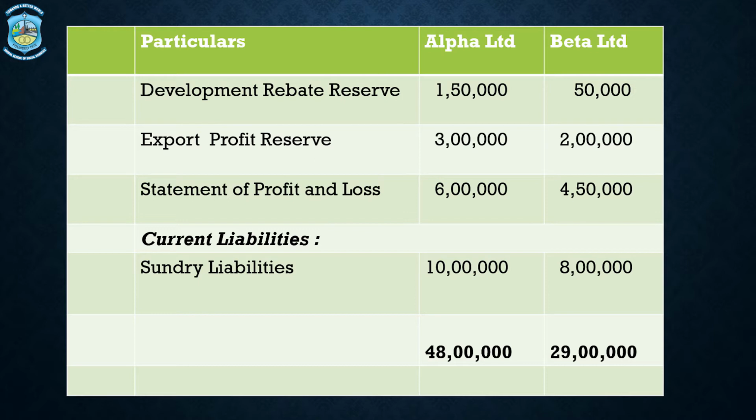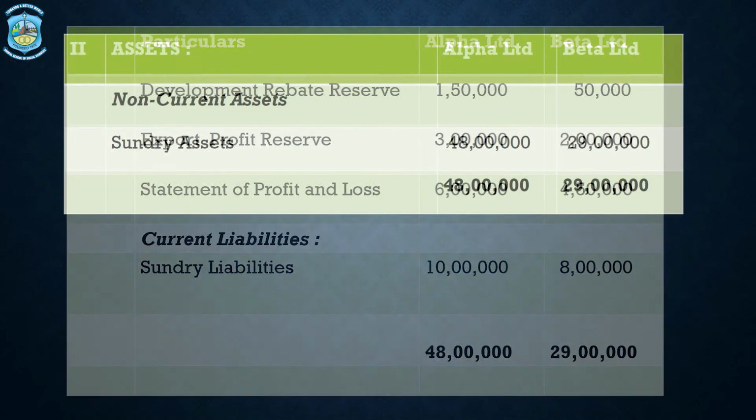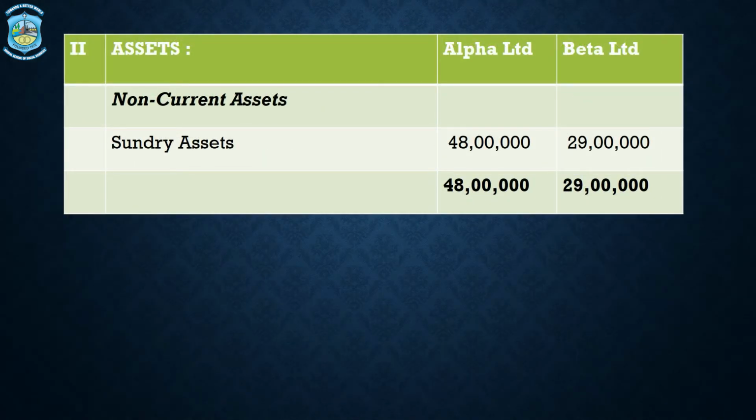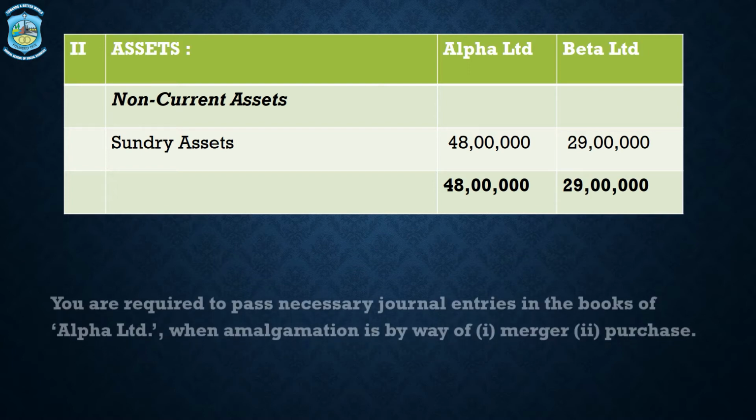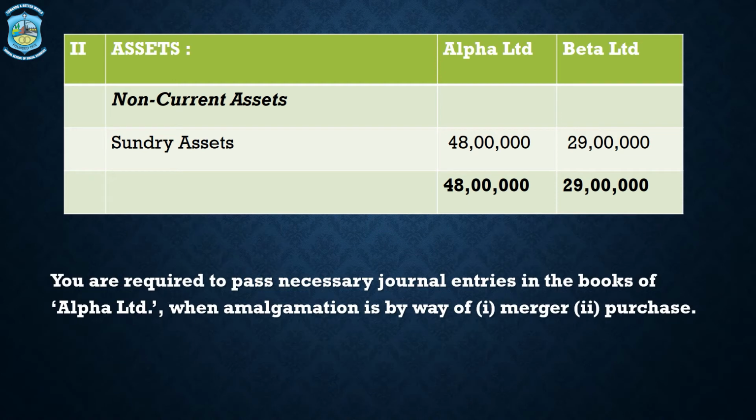Let us look at the assets. Under assets, we only have non-current assets, that is sundry assets. Sundry assets total is 48 lakhs for Alpha and 29 lakhs for Beta. What are we required to do? You are required to pass journal entries in the books of Alpha Limited. Alpha Limited is the purchasing company. So when amalgamation is by way of merger and purchase.